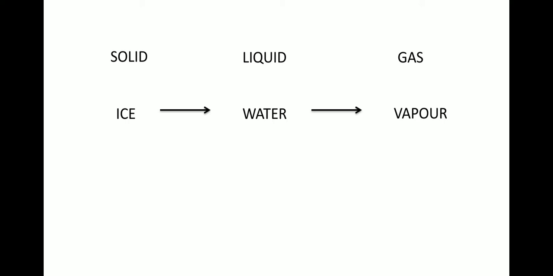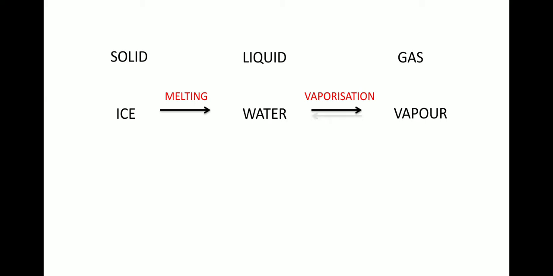So the process of ice getting converted into water is called melting. Similarly, water getting converted into vapor, the process is called vaporization. Now, these states of matter can again be reversible. It can be reversed back.